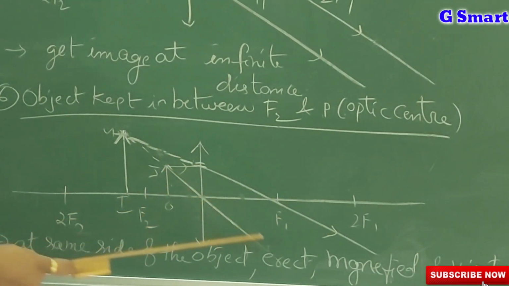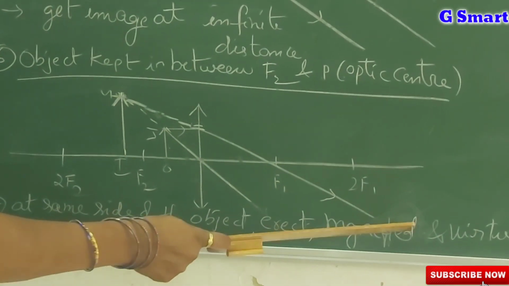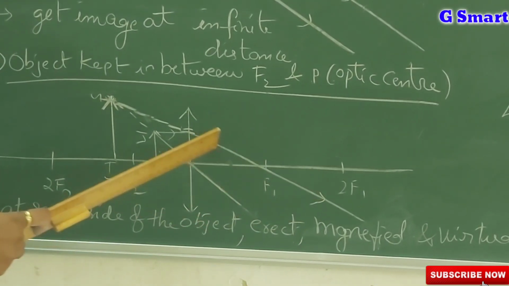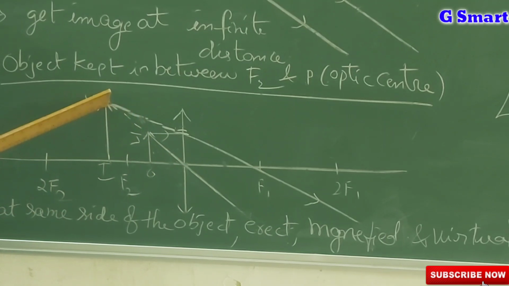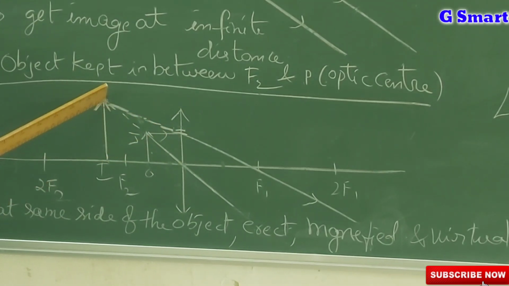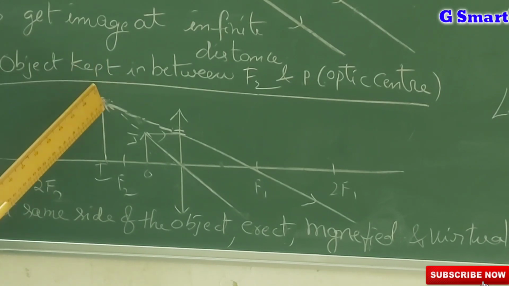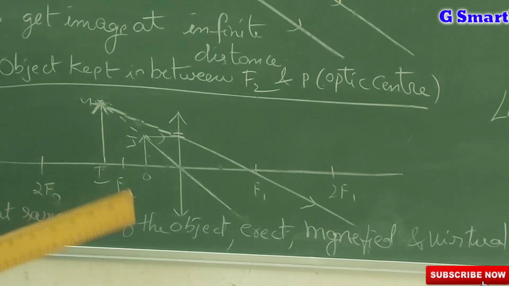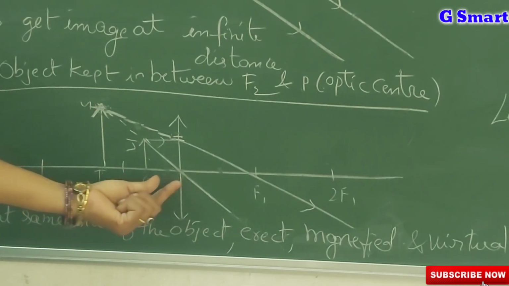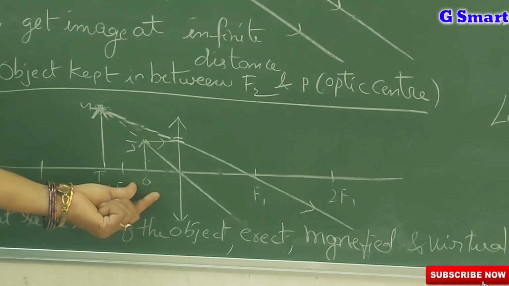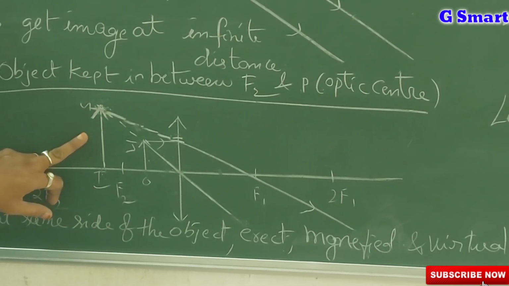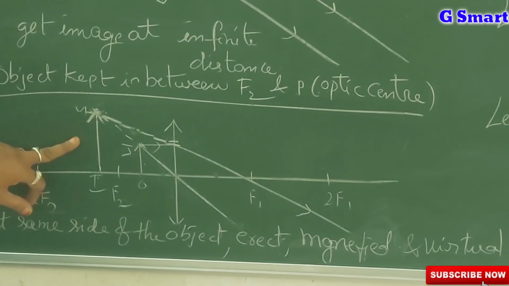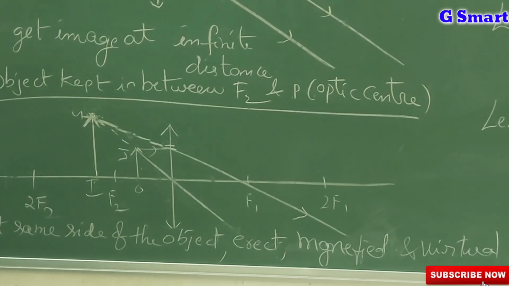See, you get a divergent beam of light: the parallel light passes through the focal point, and the light ray from the optic center goes straight, there is no deviation. If you extend these divergent light rays, they both converge at a particular point, and there you will get the image. So that is an erect, virtual, magnified image. So the image characteristics when we keep the object in between the optic center and F2 are magnified, erect and virtual. We can see this image directly, but we cannot get it on a screen.